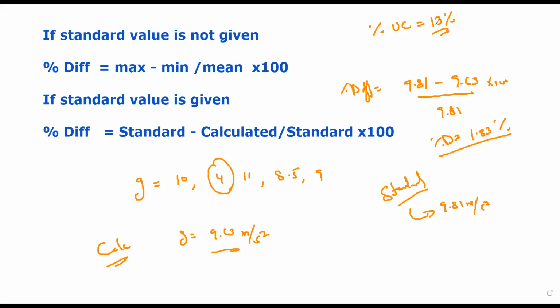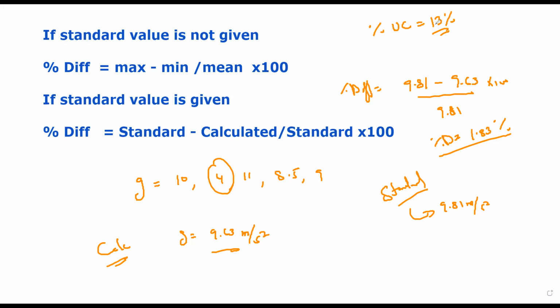We'll compare the percentage difference with the percentage uncertainty. If our percentage uncertainty is more than the percentage difference, it means the experiment is accurate. And the opposite will happen if the percentage difference is more than the percentage uncertainty.